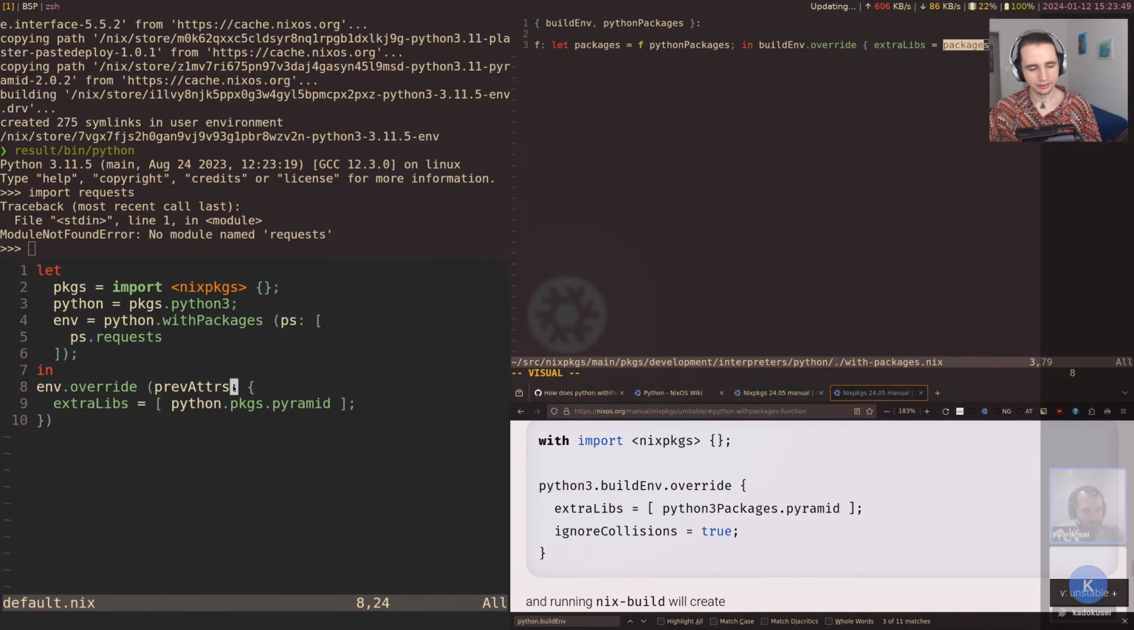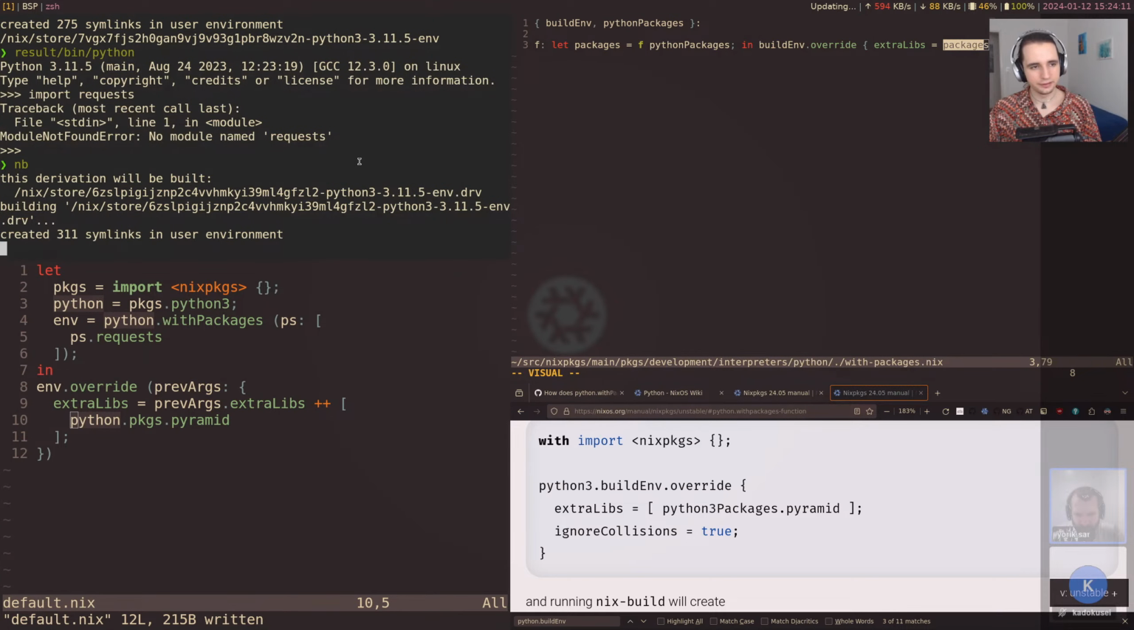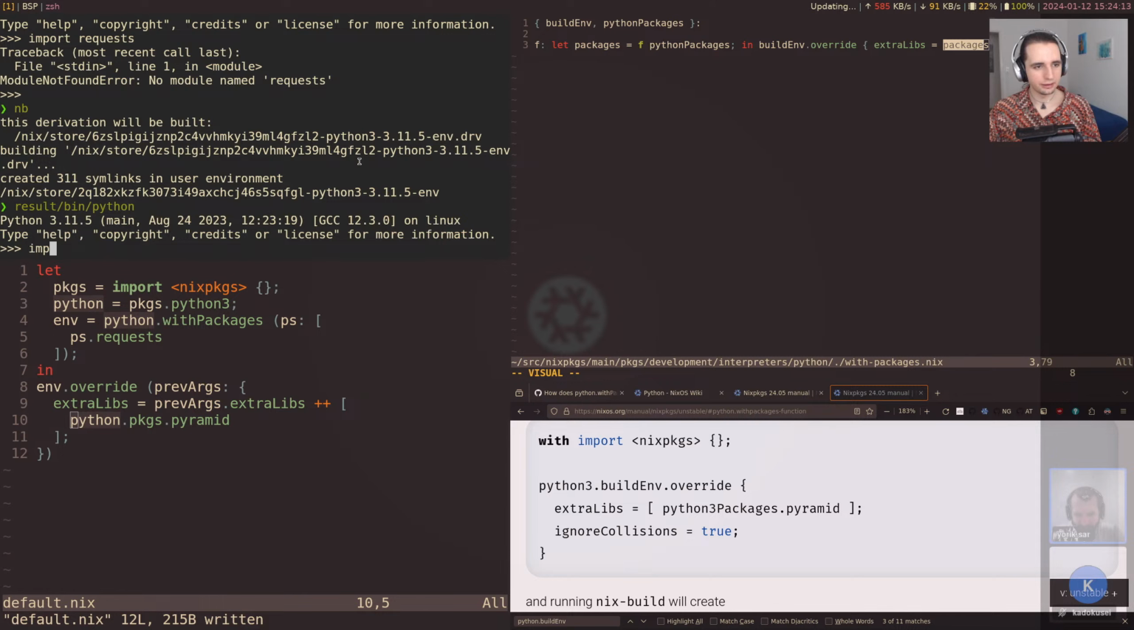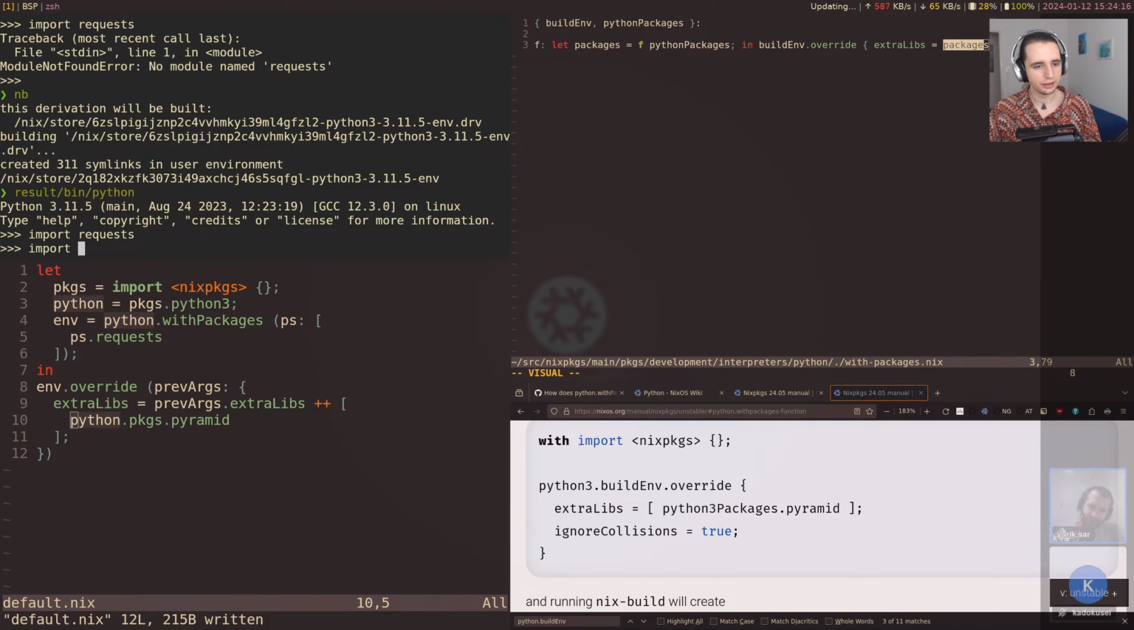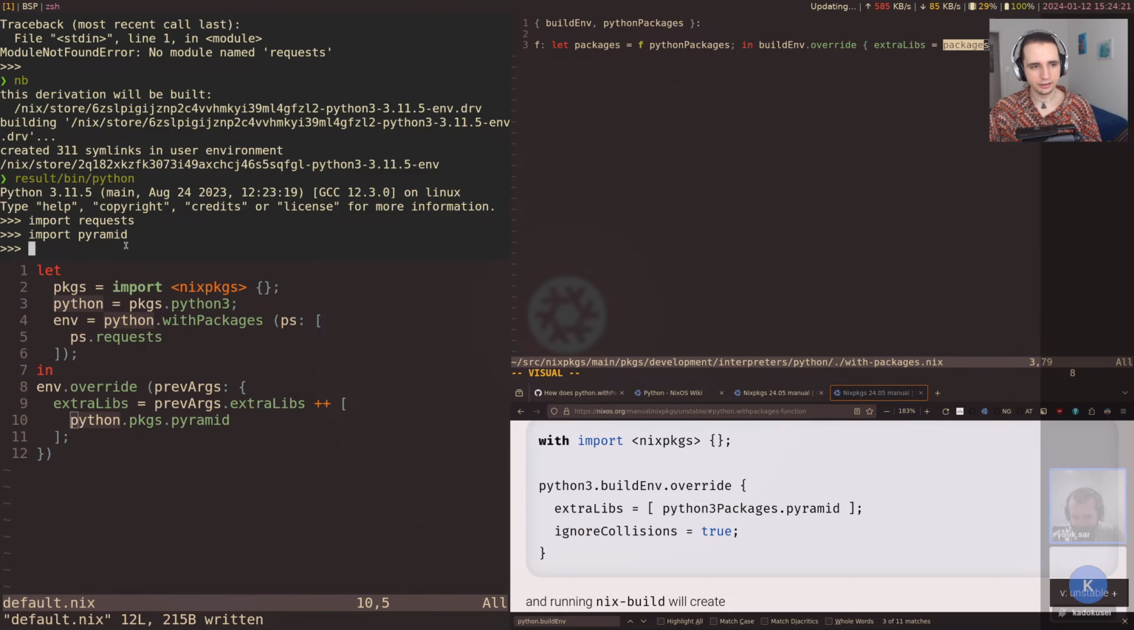well, maybe args would actually be better. I'm not sure. But we can use prevArgs.extraLibs plus and then the extra ones. It's kind of recursively extra here. It's kind of weird, but sure. Now let's try this. And now we should have requests and we should have pyramid. Not sure why, I don't have any auto-completion for these modules. Maybe that's just not what it provides.